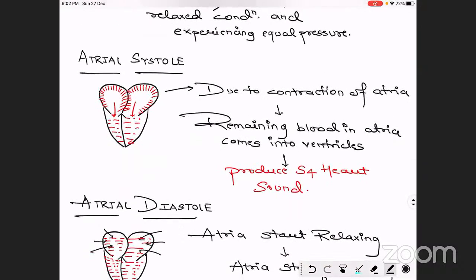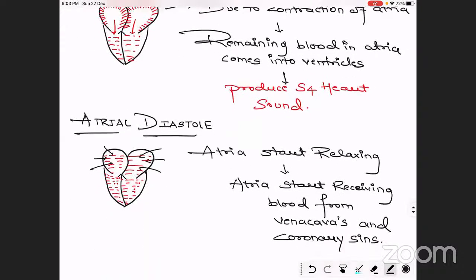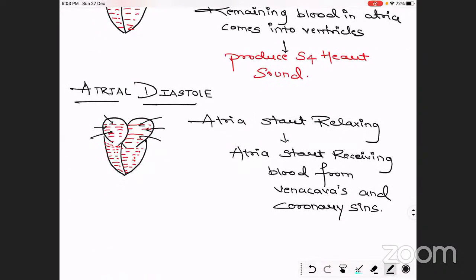The muscles of the walls of the atria push the blood into the ventricles. Then the atria come into diastole, and again the ventricular systole comes. So this is the cardiac cycle which goes on throughout the heartbeat. In one heartbeat, this cardiac cycle is present.